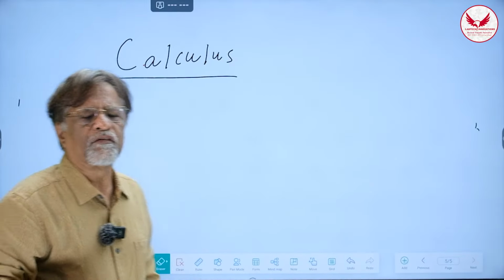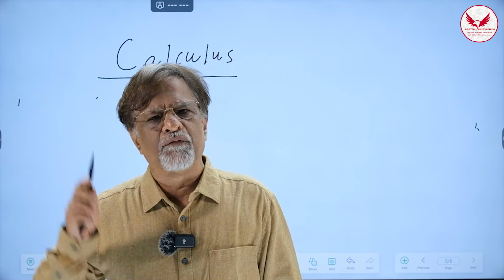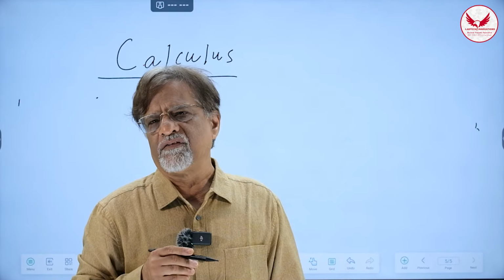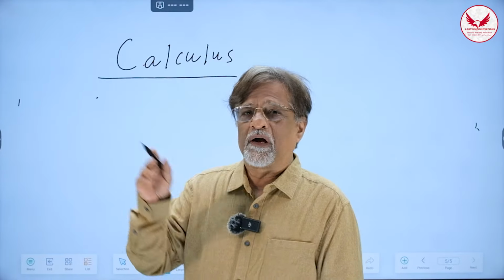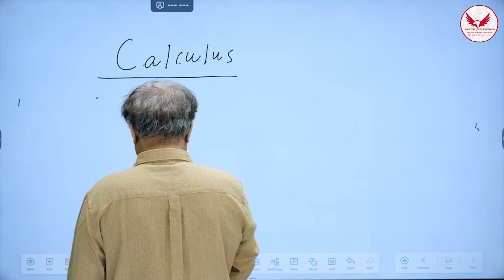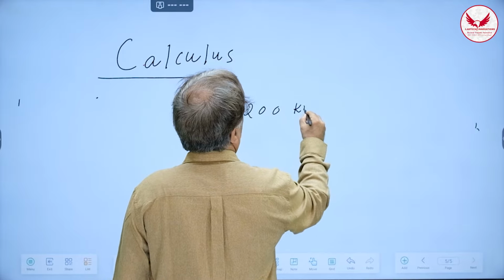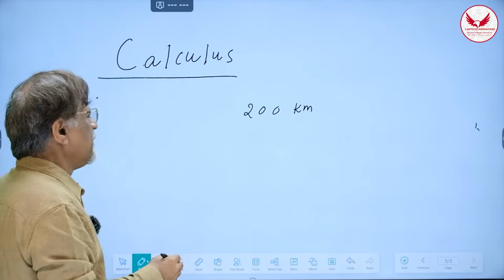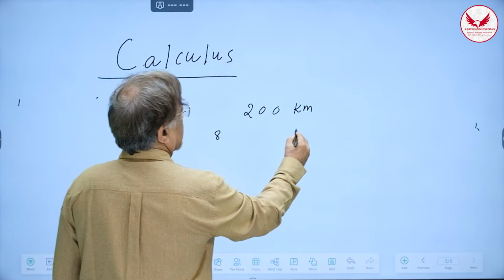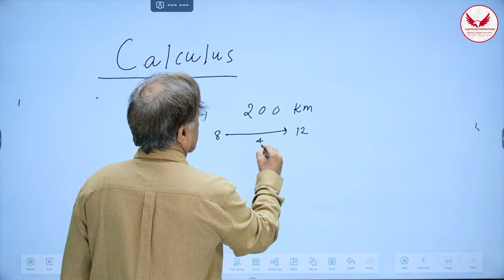Now, let us take a simple case. A man is driving a car. He starts his journey from Bombay, arrives at Pune. The entire journey takes around 4 hours. And the total distance, let us say for the sake of convenience, is 200 kilometers. So the total distance between Bombay to Pune, assuming that it is 200 kilometers, and suppose he has taken 4 hours for completing this journey. So he starts at 8 o'clock and reaches at 12 o'clock, right? So this journey is that of 4 hours.